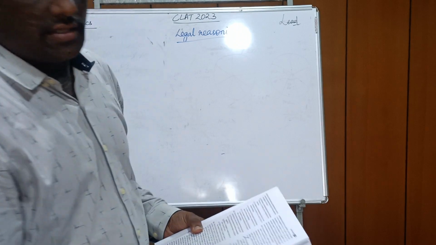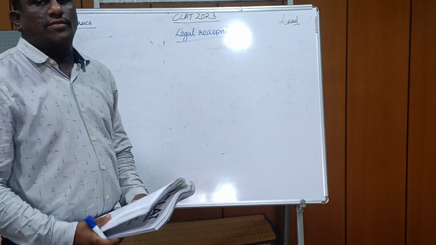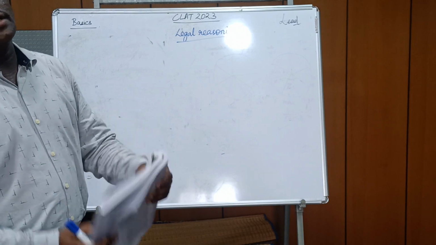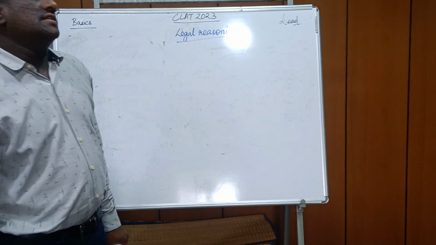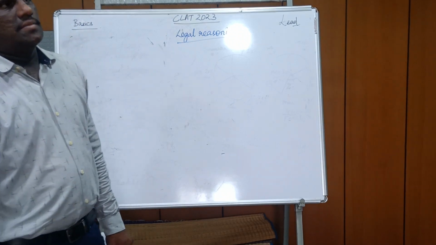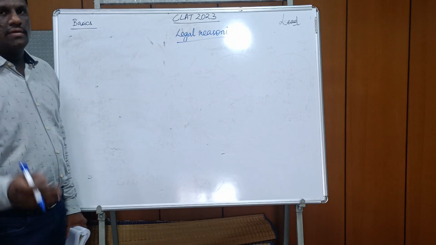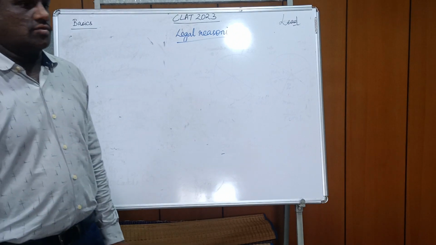So today we'll discuss one of the paragraphs asked in the CLAT 2022 paper, which is based on legal reasoning. Legal reasoning is a very critical part of the CLAT exam as well, because it has certain things that you might not have read in your normal science group or arts group.